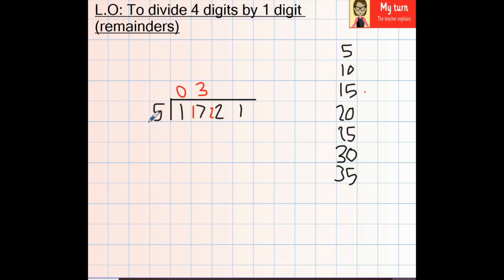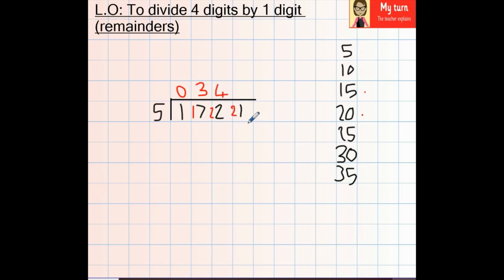Again, we go back to the 5 and we say, how many 5s go into 22? Have a look at your jottings. What's the closest you could get to 22 without going past it? Well, I can see that it would be 20, and that's 1, 2, 3, 4 times 5. Again, don't forget that we didn't quite get to 22. So whatever's left, we have to move it over into here. So we got to 20, but we wanted to get to 22, therefore a 2 will go over here because we had 2 left over, didn't we?